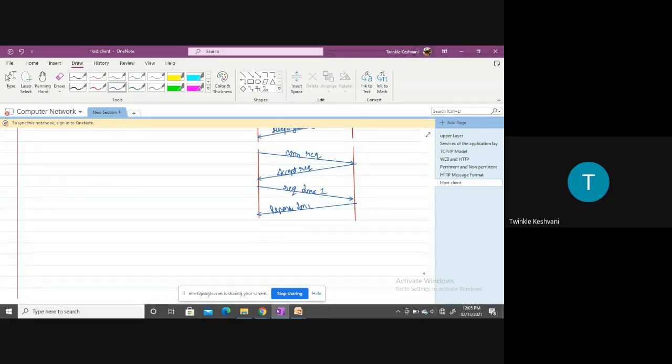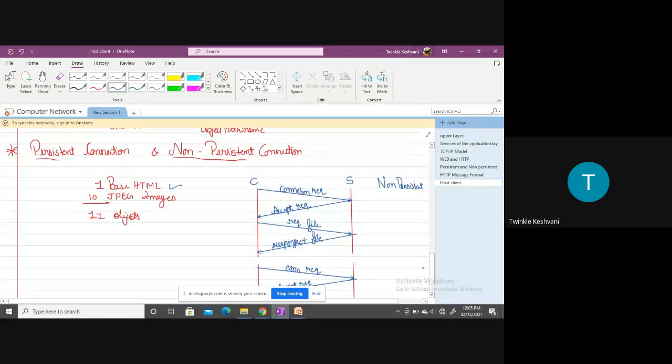So this process needs to be followed for rest of all the images, right? Rest of all the 9 images, client needs to establish the connection, requesting for the image 2, server will send back a response for the image 2 because it follows the non-persistent connection. Non-persistent connection है that at every stage client needs to establish a separate TCP connection, and in that separate TCP connection, all the objects will be requested by the client, right?